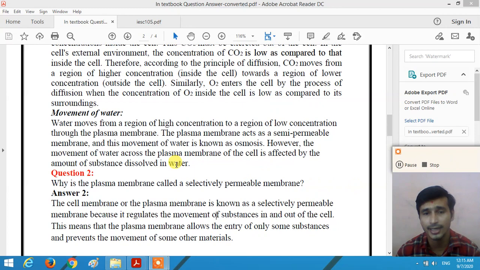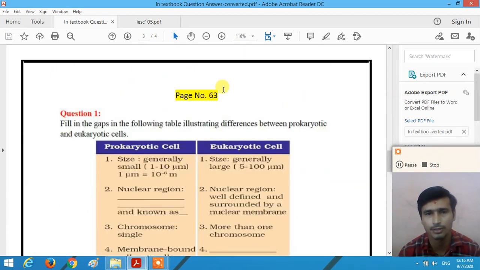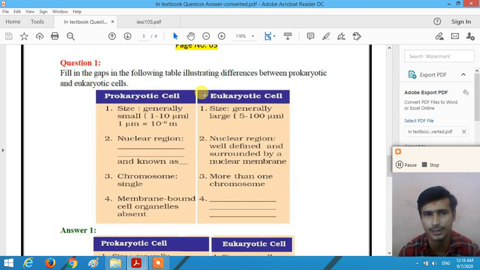Now the next set of questions is given on page number 63. One question, the difference between prokaryotic and eukaryotic cells, is given on page number 63. Fill in the gaps in the following table illustrating the difference between prokaryotic and eukaryotic cells. We discussed this in the previous video also, so dear students, see the previous video for the difference between prokaryotic and eukaryotic cells.